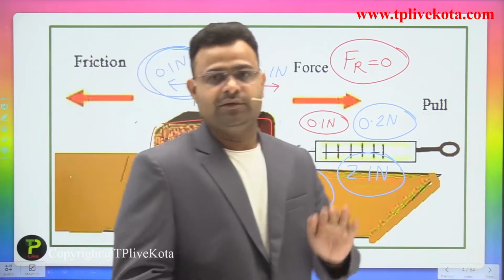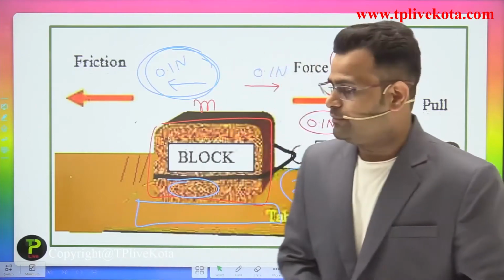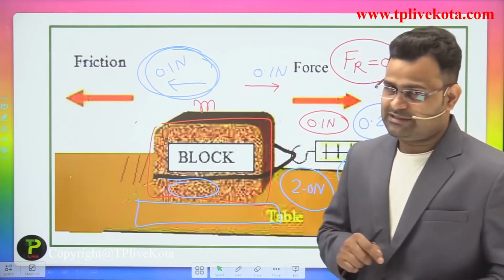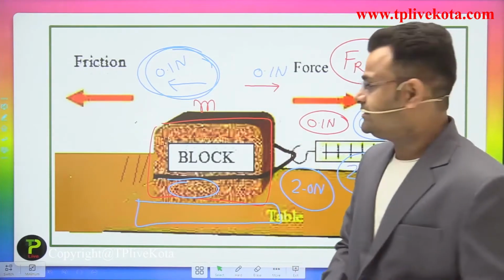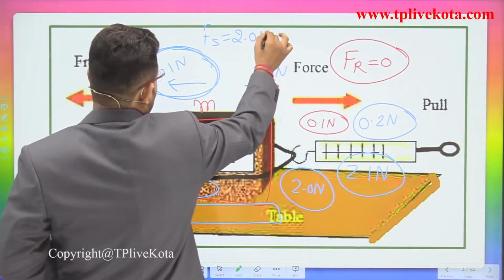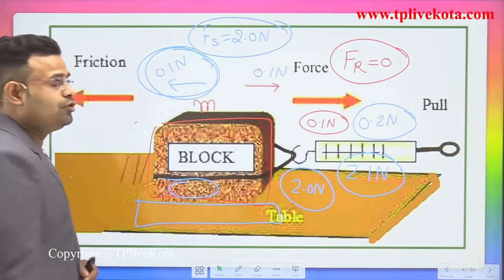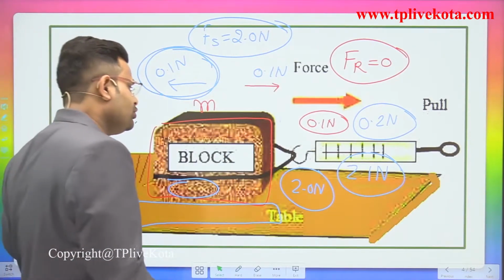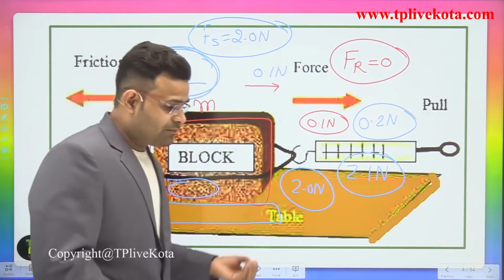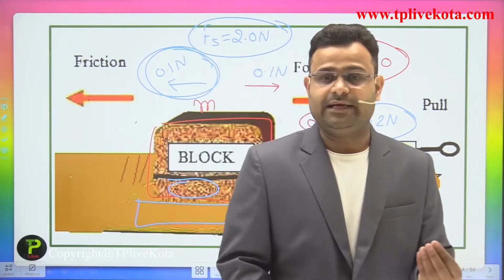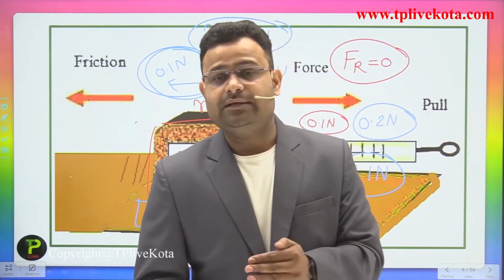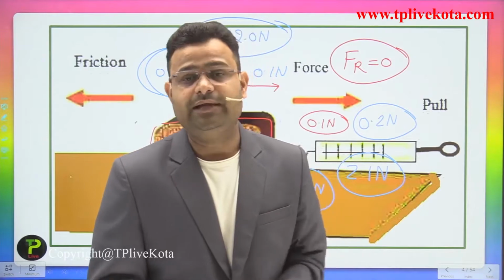We will explain in the next two or three slides what happens with the frictional force and how it increases. Okay, so if someone says the frictional force is equivalent to 2.0 Newton, it means we require more than 2.0 Newton of force to move that block. If there is a frictional force and you move that body, we require more than that value of force. We require more than 2.0 Newton to move that body.